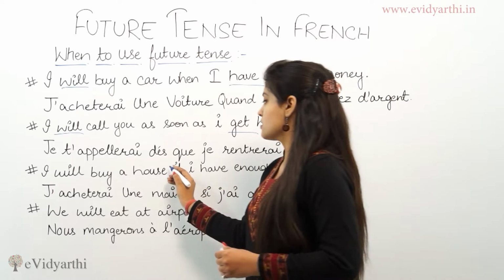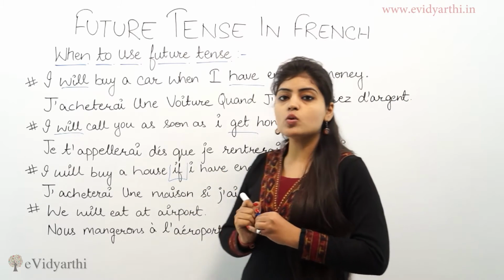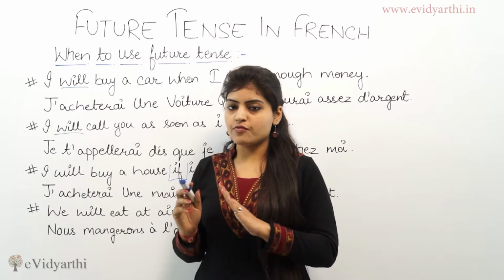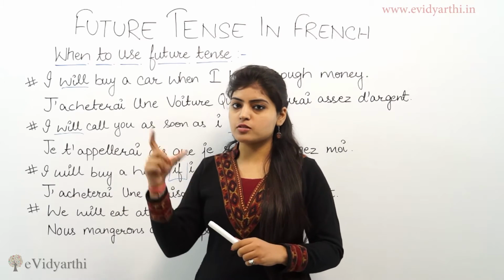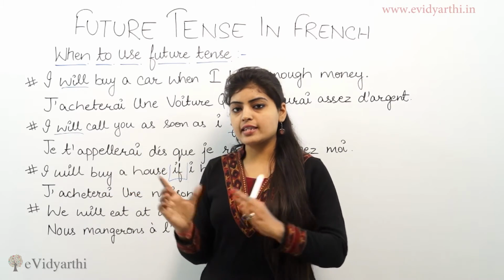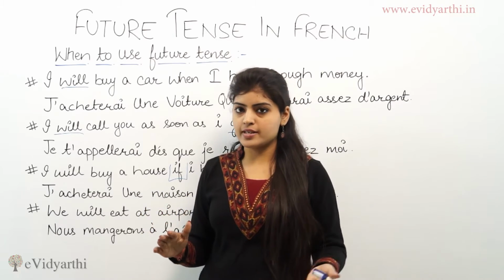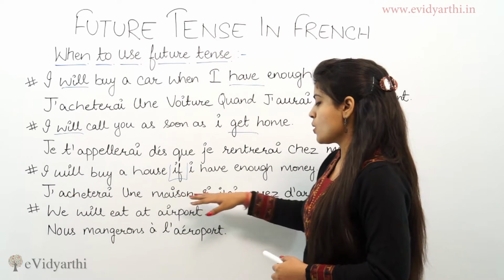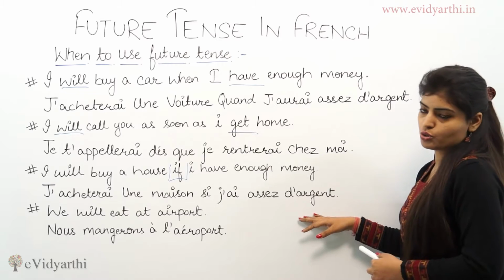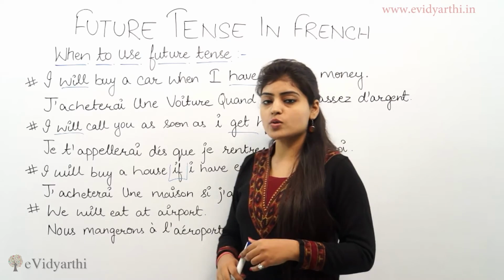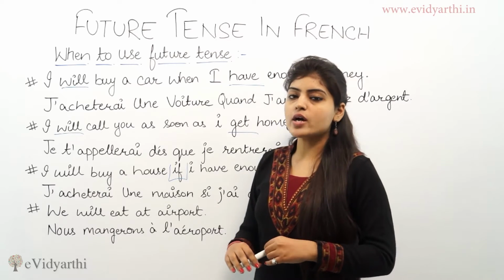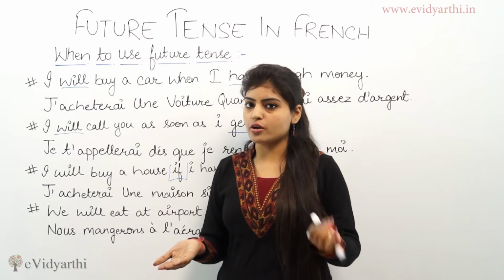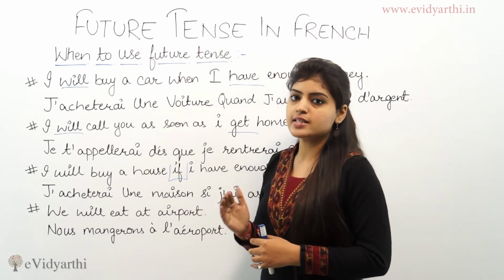Next sentence we have: I will buy a house if I have enough money. Here we use the word if, and if we use the word if in a sentence, in French the first part of the sentence will be in the future and the next part will be in the present. So it will be j'achèterai une maison si j'ai de l'argent, which means I will buy a house if I have money, because he is not certain about the condition, whether he will have money in the future or not. So we'll use the present tense.